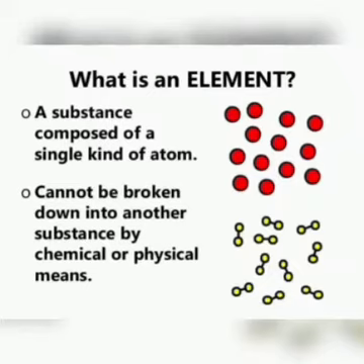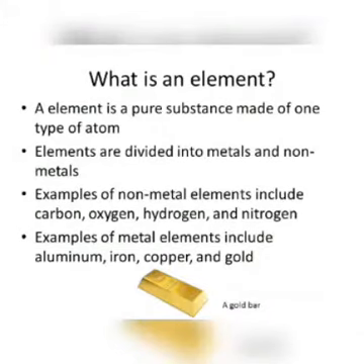Okay. Elements are classified into metals, non-metals and metalloids.